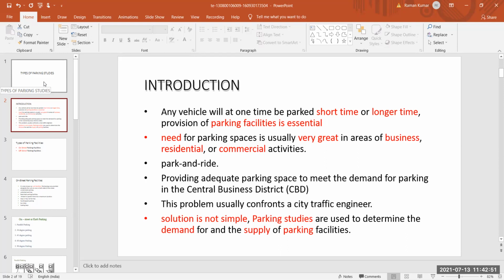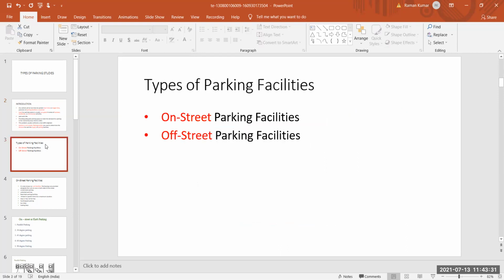I discussed at the very beginning that we have to see the various possibilities of parking. These things will be designed by our traffic engineers, because parking is a very complicated matter and requires a higher technical expert to design all these technical aspects. So the engineers who are masters in traffic design a good parking facility. The solution is not simple. A parking study is used to determine the demand and the supply of parking facility. I think all these things are clear to you.